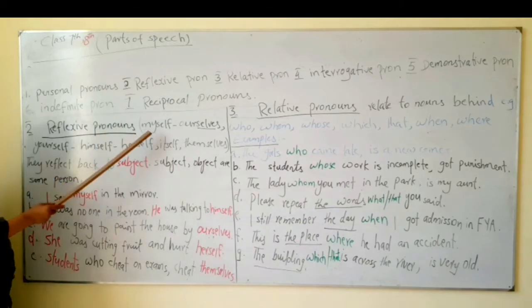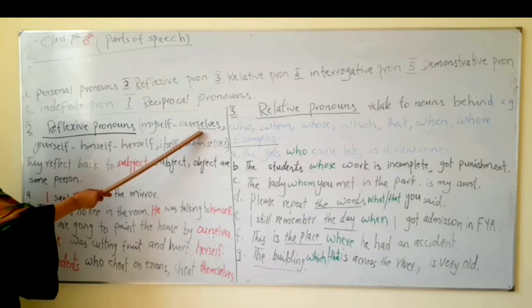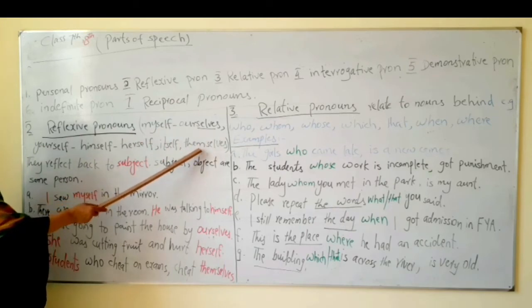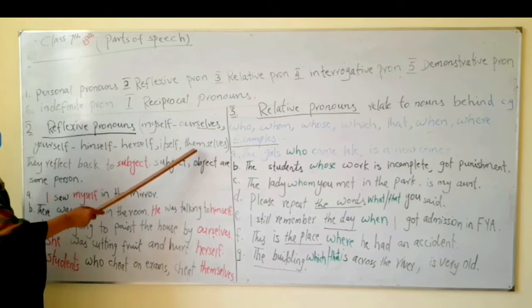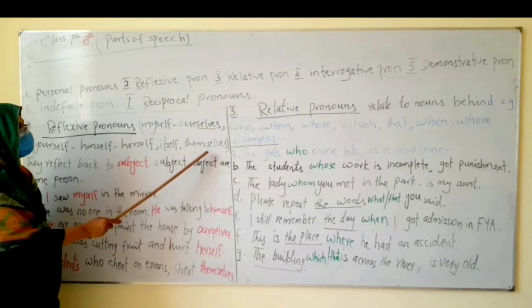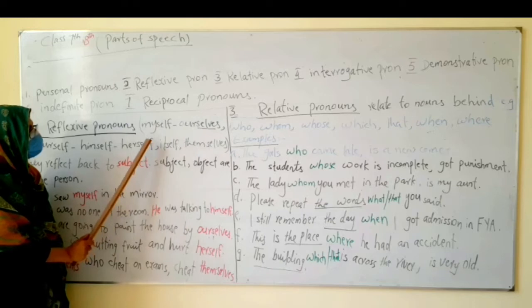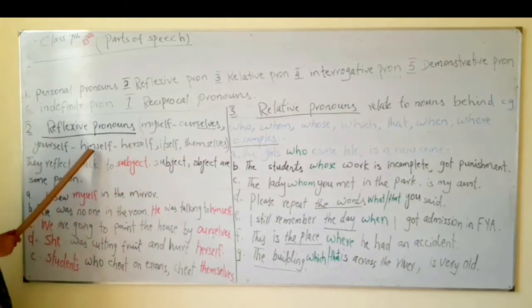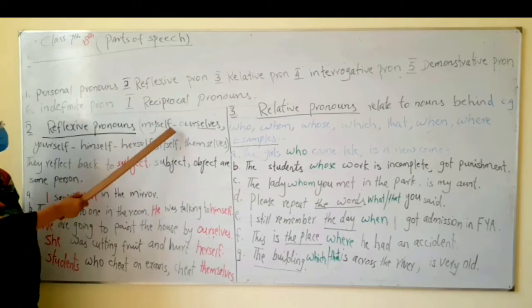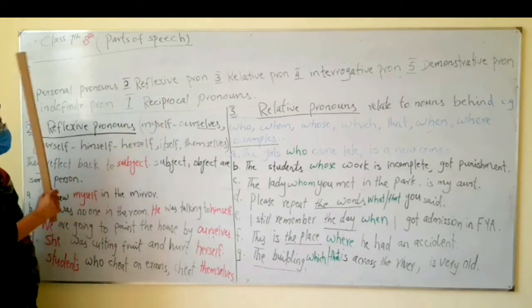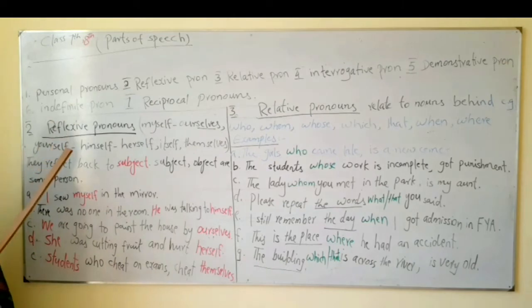These are common mistakes done by the students. Reflexive pronouns are only these: himself, ourselves, themselves. Theirself and ourself are not included, so not correct.